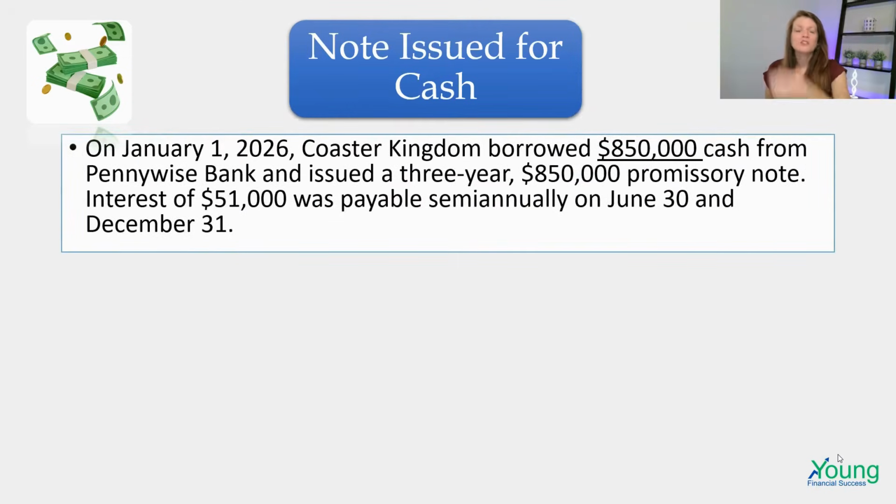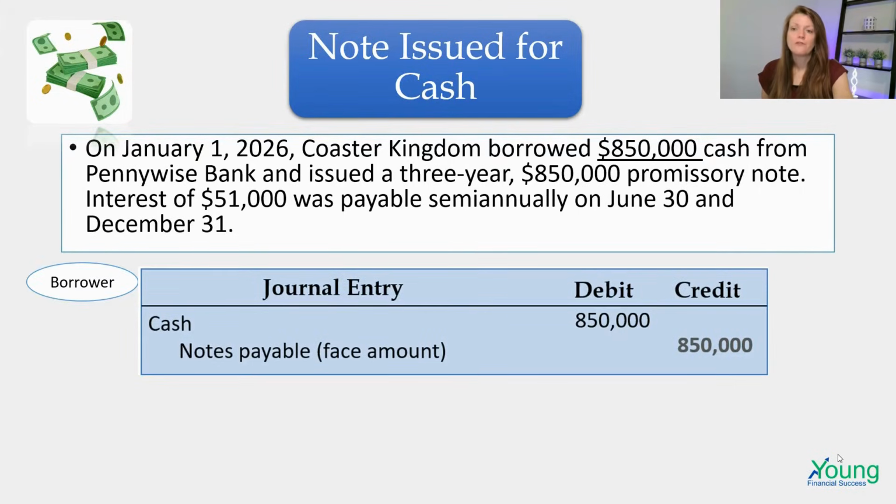All right, so if a note is issued for cash. So let's say on January 1st, 2026, Coaster Kingdom borrowed $850,000 cash from Pennywise Bank and issued a 3-year $850,000 promissory note. So they're borrowing $850,000 and they're going to pay them back at the end of 3 years. Interest of $51,000 was payable semi-annually on June 30th and December 31st.